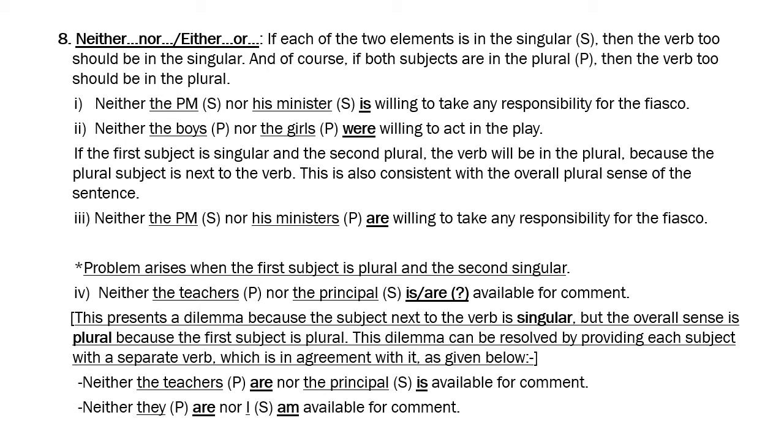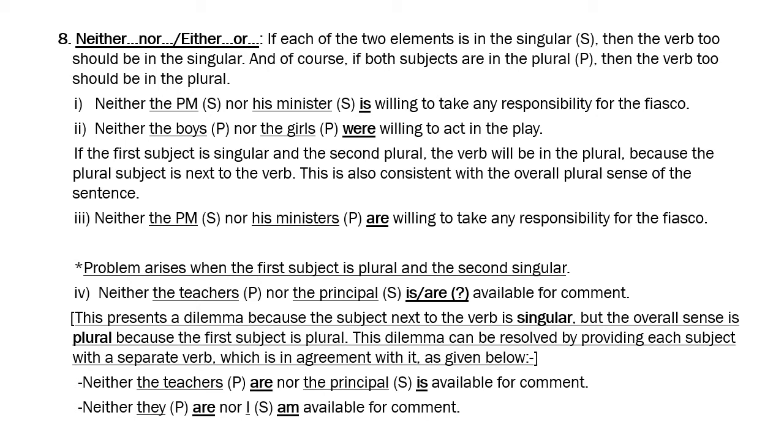Let us see if there are pronouns. Suppose I say neither they nor I am available for comment. So suppose I use only one verb instead of two, and I say neither they nor I am available for comment. Now it sounds so wrong, because I am, right? Am tends to get mixed with they also. They am, I am.